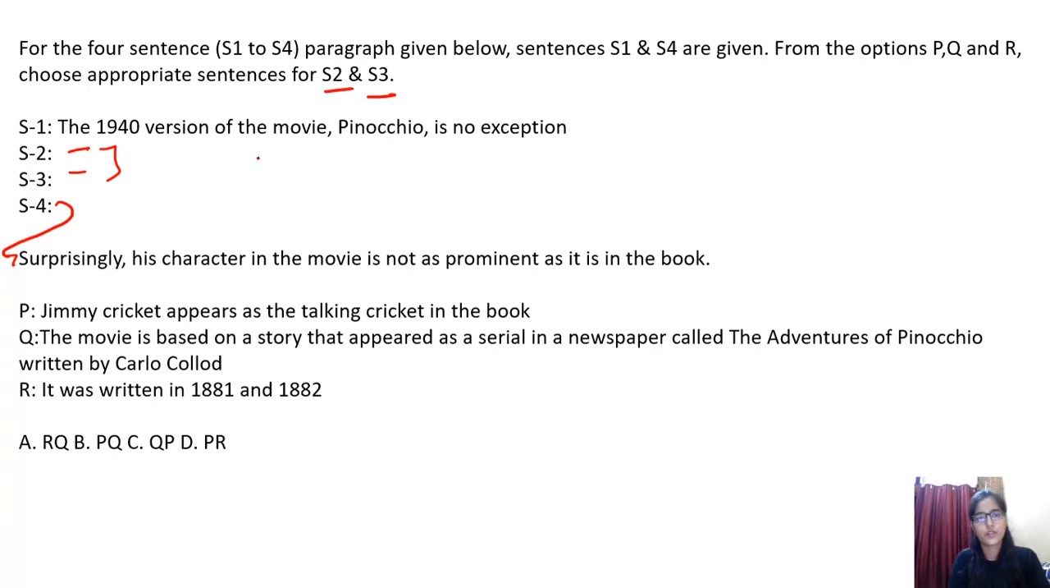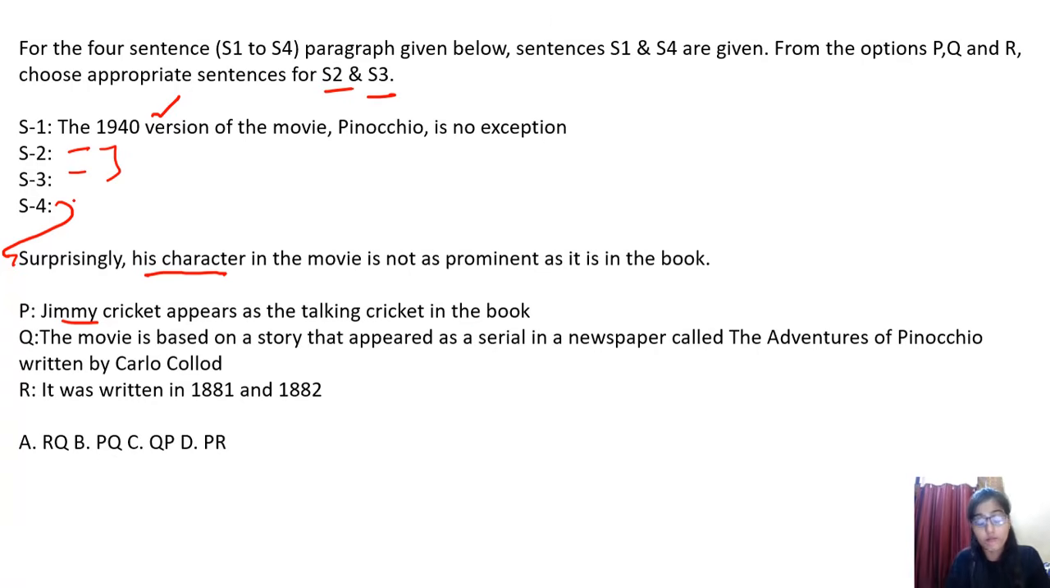The 1940 version of the movie Pinocchio is no exception. Surprisingly, his character in the movie is not as prominent as it is in the book. How to approach these questions? You read this line, then the last one, S4, which is given to you. Here they are talking about some character. Which character? If you go through the options, they have talked about a character, Jimmy Cricket, who appears as the talking cricket in the book.